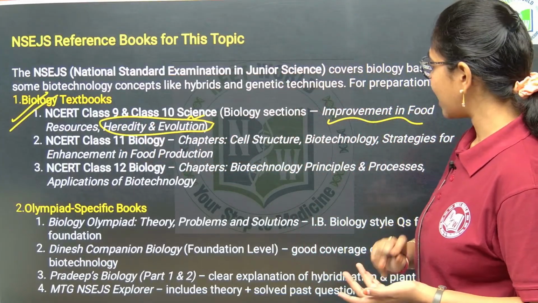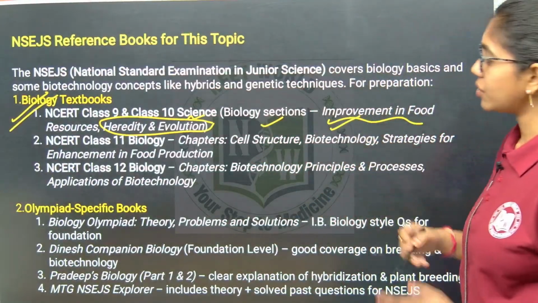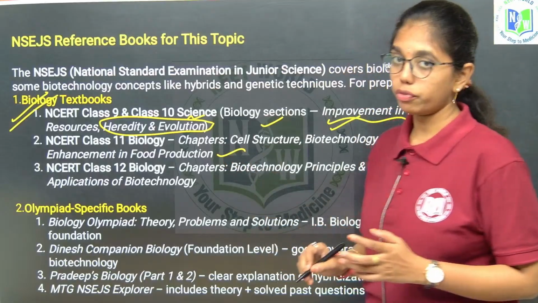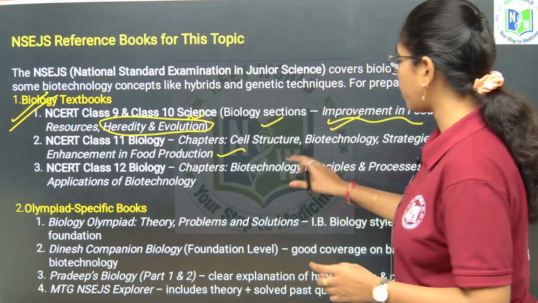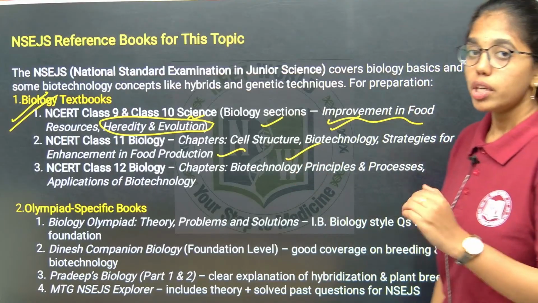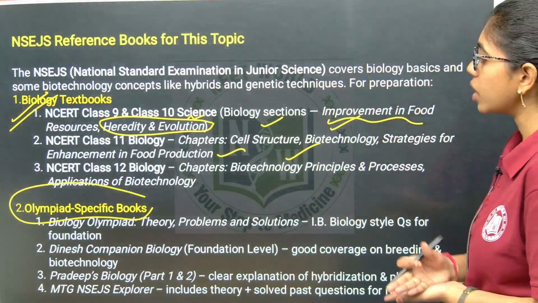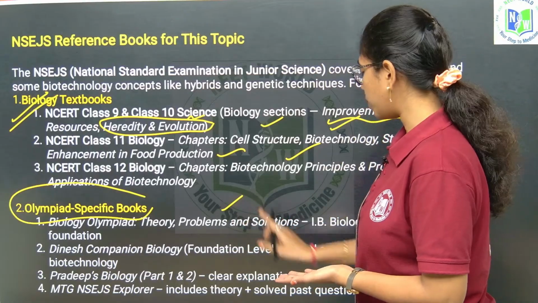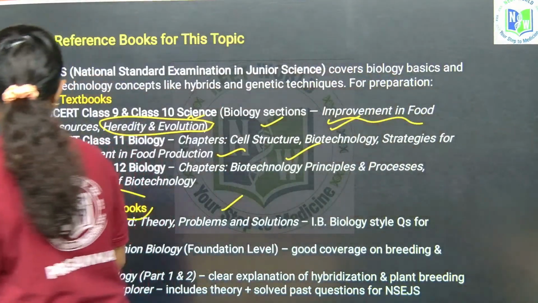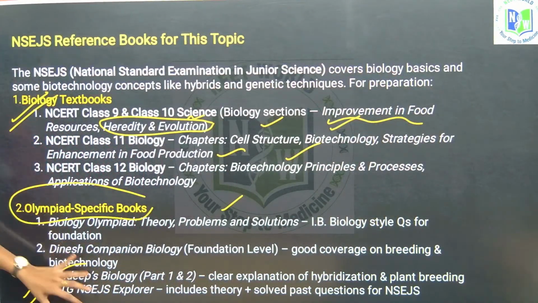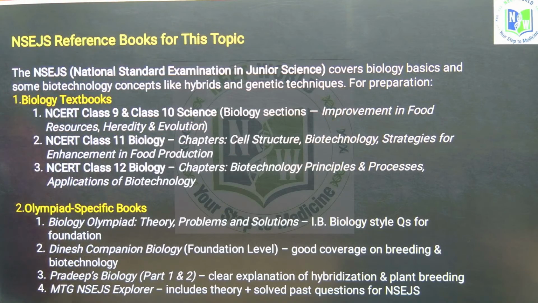In class 11 it is linked with cell structure, biotechnology strategies and enhancement in food production. In class 12 biology it is in the chapter biotechnology principles and processes. For Olympiad specific books, you can refer to Biology Olympiad Theory, Problems and Solutions, Pradeep's Biology and the MTG series of NSEJS. From these books you can get the complete concept and objective regarding the previous question.